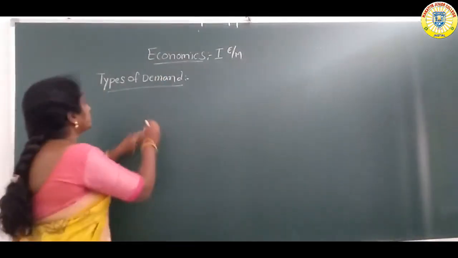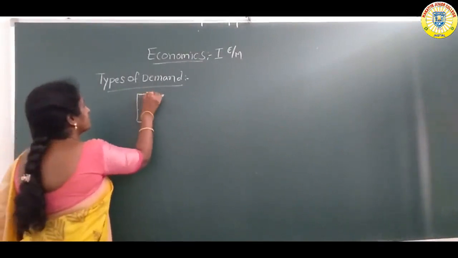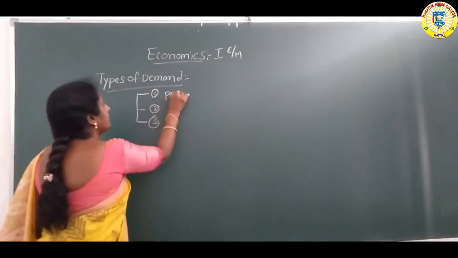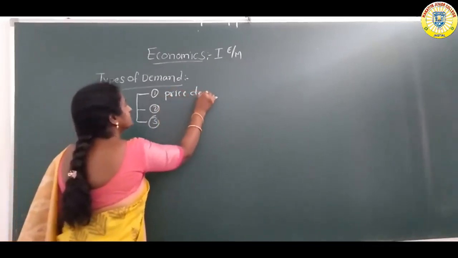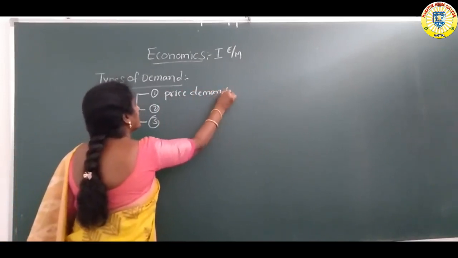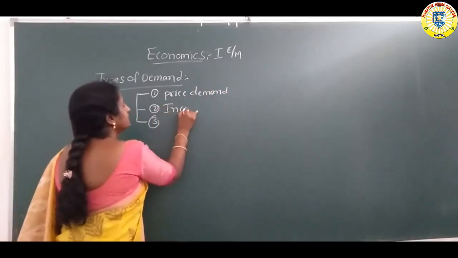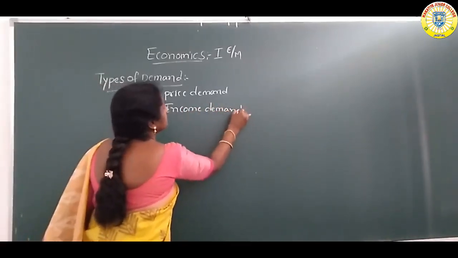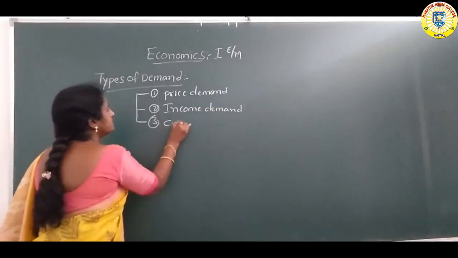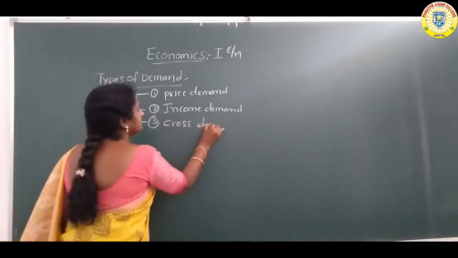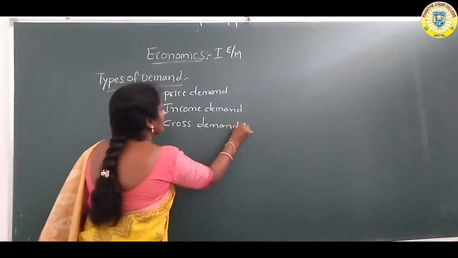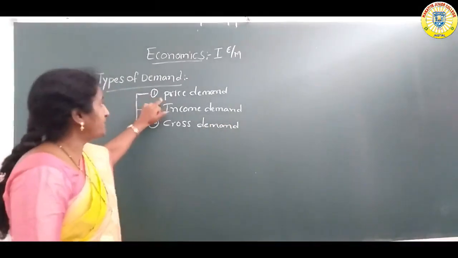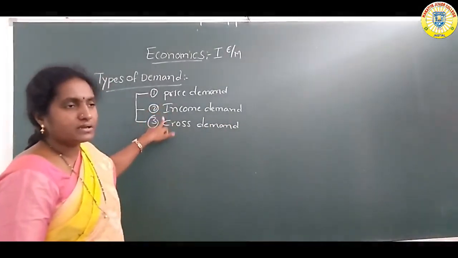This demand is of three types. First, price demand; second, income demand; and third, cross demand. The demand is divided into three types: price demand, income demand, and cross demand.